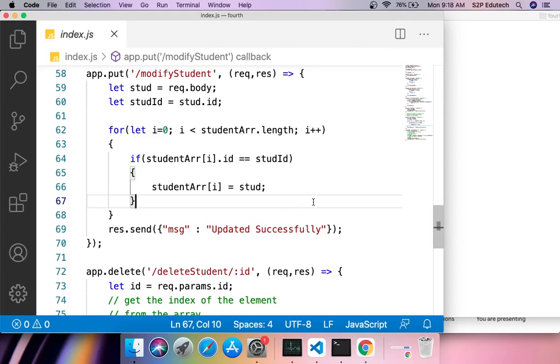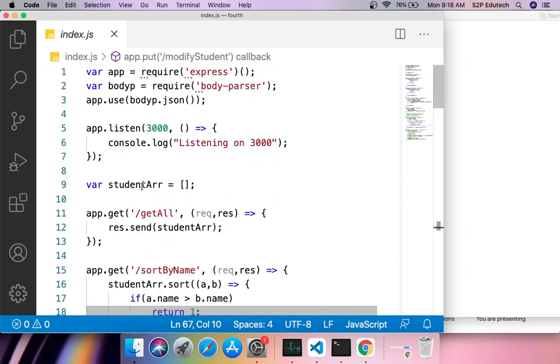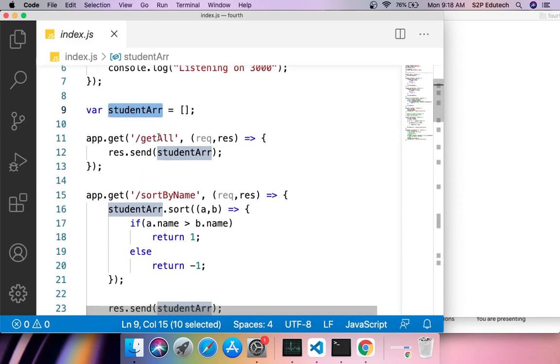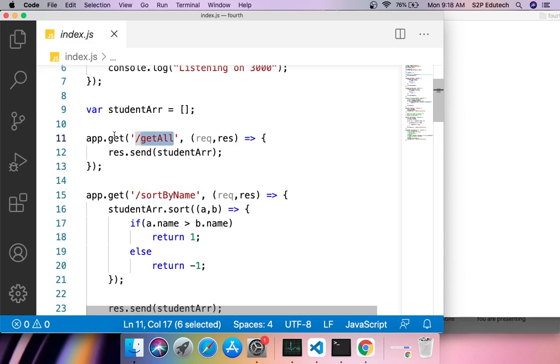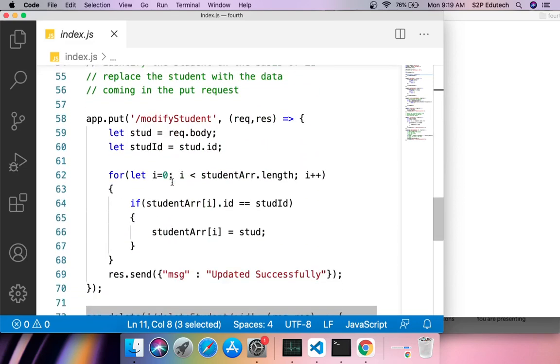Okay, so what we have seen till now is that we have a students array and we did basic add, edit, delete operations in that array, right? And we did that via APIs. So we exposed some path, and against each path we had some operations. We saw how to make a get request, a post request, a put request, and we also saw the delete request.